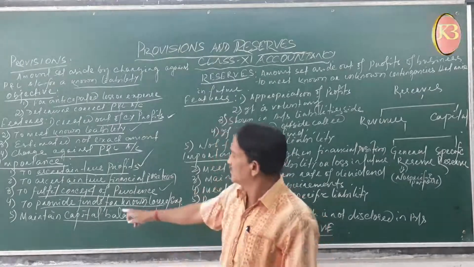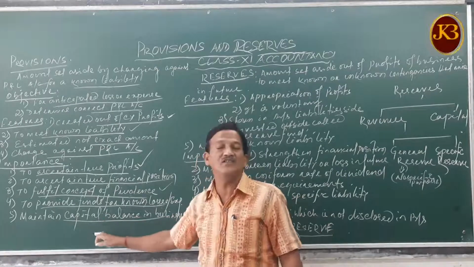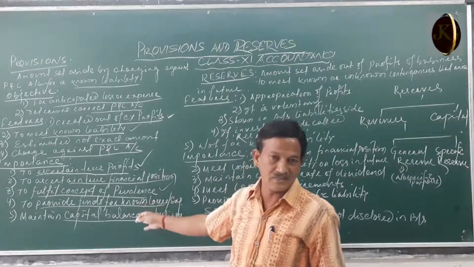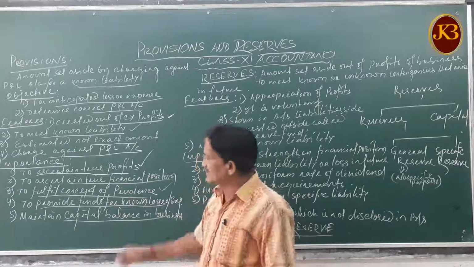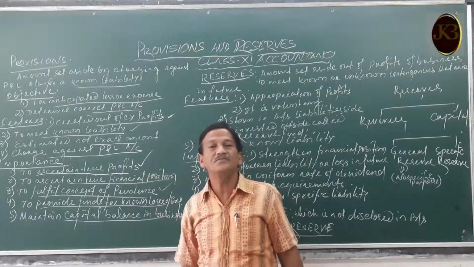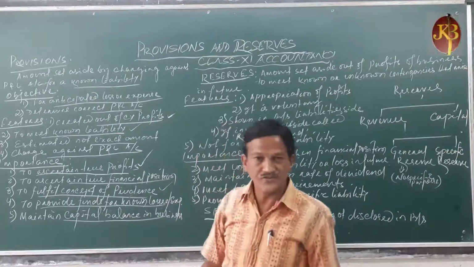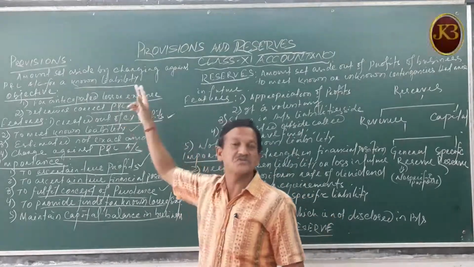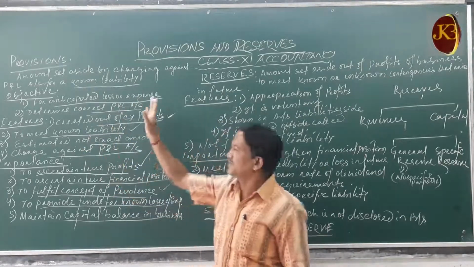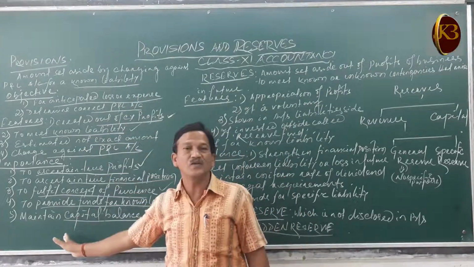So that is to maintain the equal balance of the capital with your assets and liabilities. So we charge the provisions. So these are the various importance of provisions.